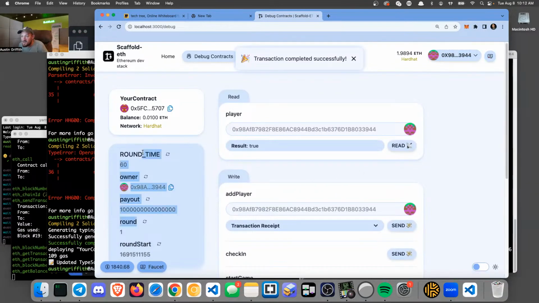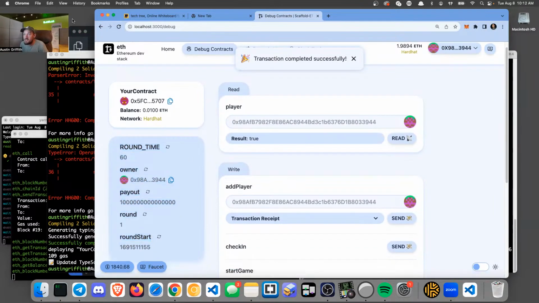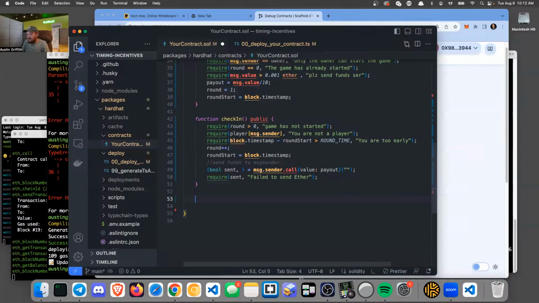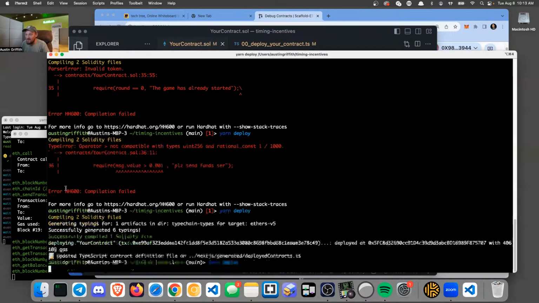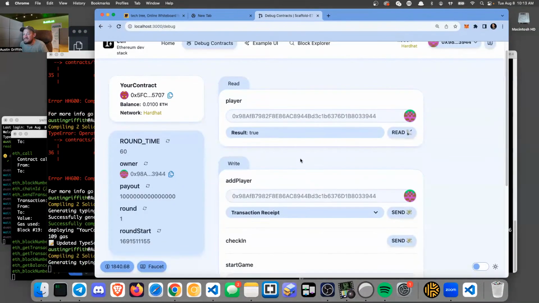Really, it would be nice if I knew how much time was left, right? Like a nice read function that would tell us time left. Let's just go over here. I bet time left. Let's just let the magic happen. Yes, that sounds good. Thank you. I'll take it. And then let's redeploy the whole thing, right? Let's add that new function. I just want to have that there.